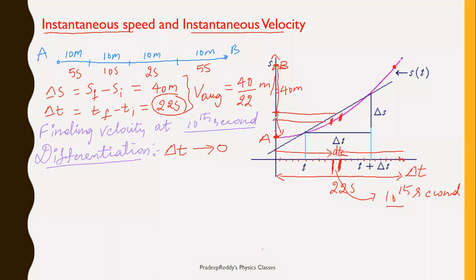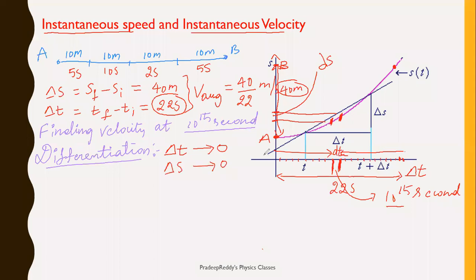This particular length which is traveled, it is ds. Total length from A to B is 40 meter. But this ds length is traveled in a very small interval of time dt. Therefore, delta s is also tending to 0, but it is not equal to 0.